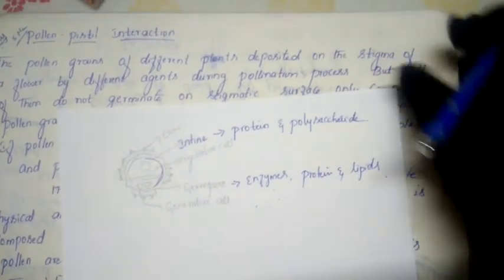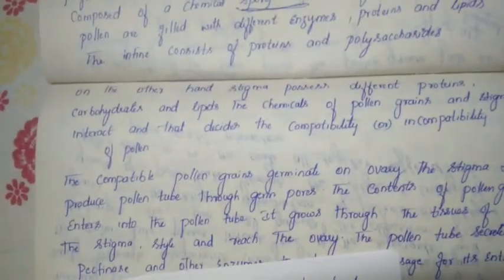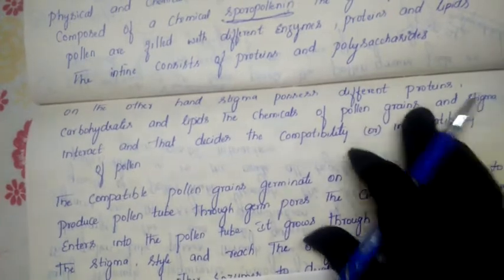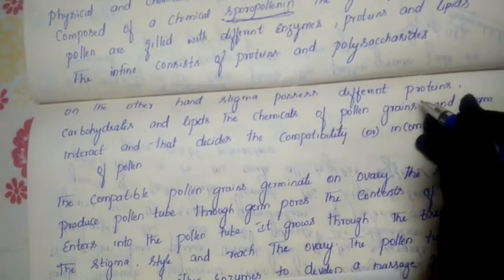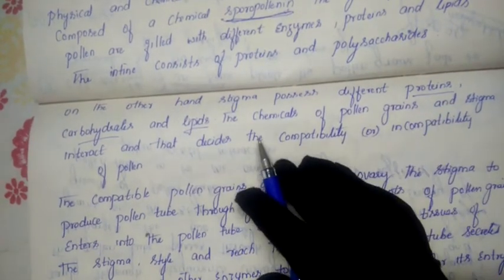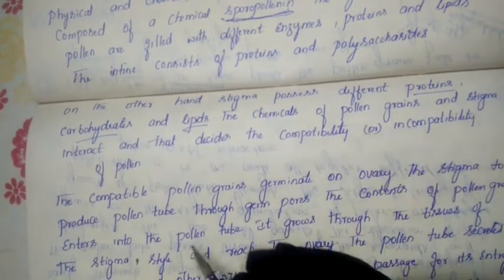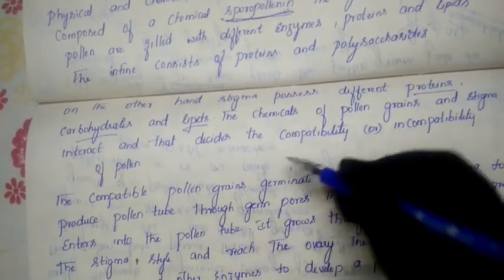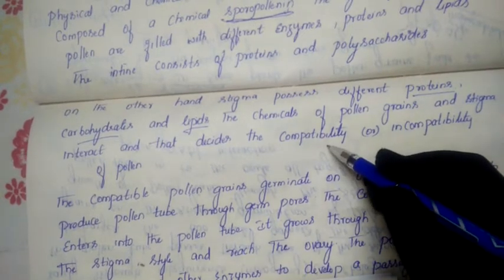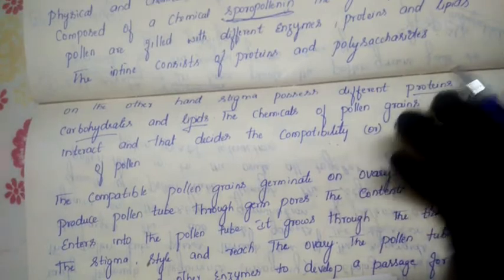In the same manner, the stigma is also made up of certain types of chemicals. The stigma possesses different proteins, carbohydrates and also lipids. Due to the presence of these chemicals, the pollen grain and stigma interact with each other and decide whether they will show compatibility or incompatibility, that is, whether they belong to the same species or another species.